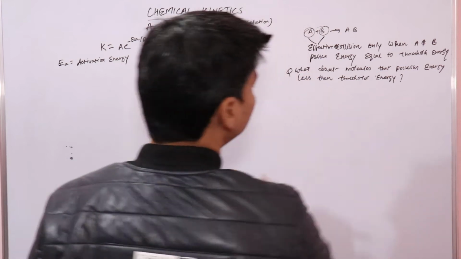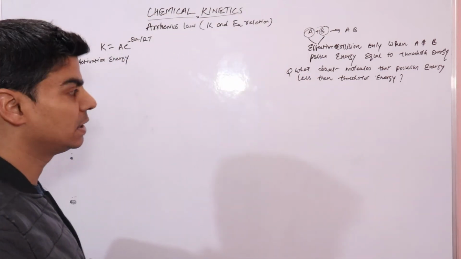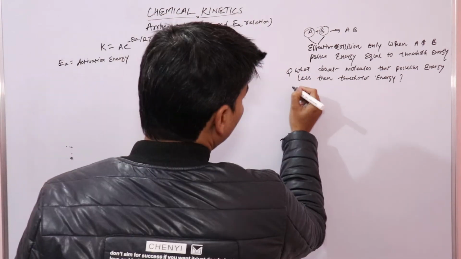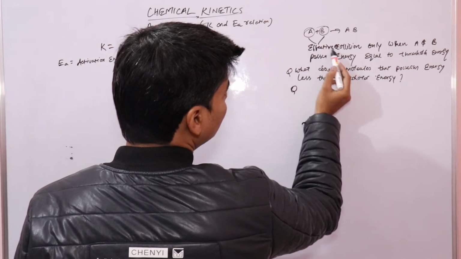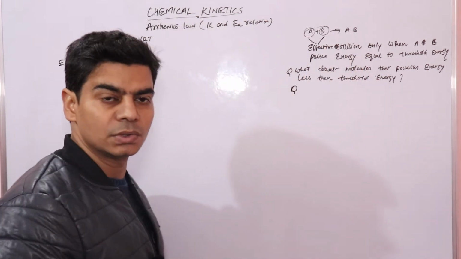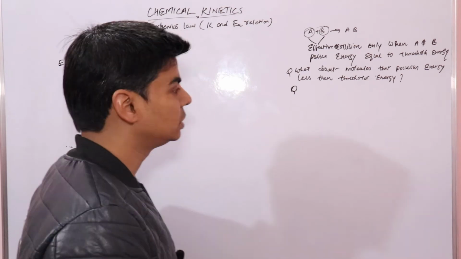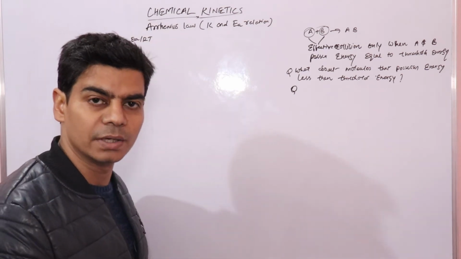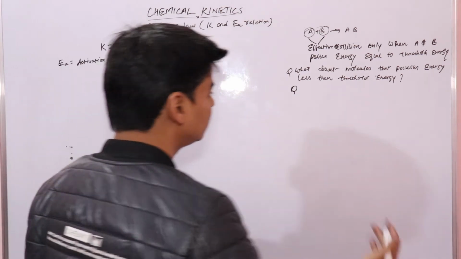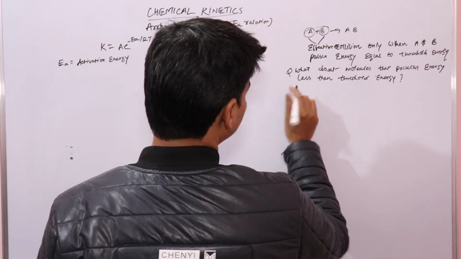What about these molecules that possess energy less than threshold energy? To make their energy equal to threshold energy, so that they can undergo effective collisions, we give some extra amount of energy that is called activation energy.